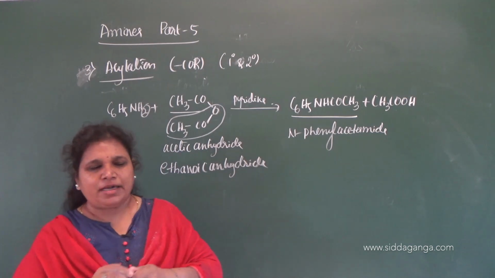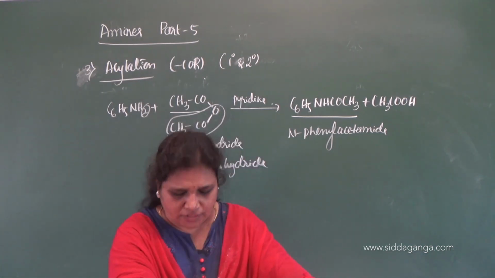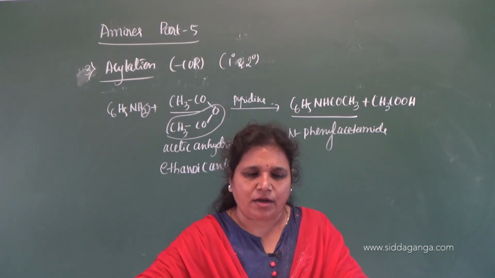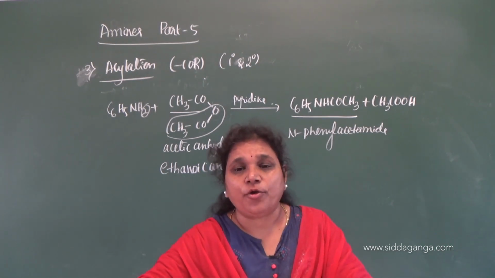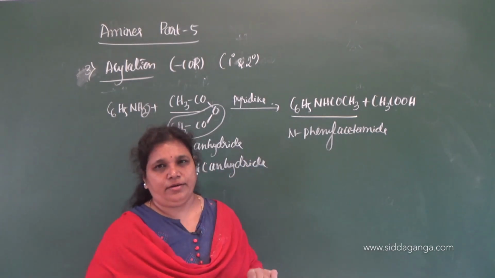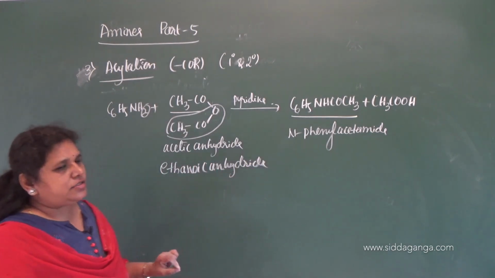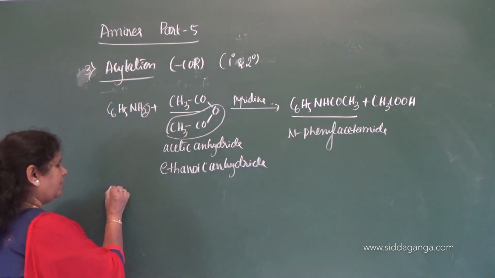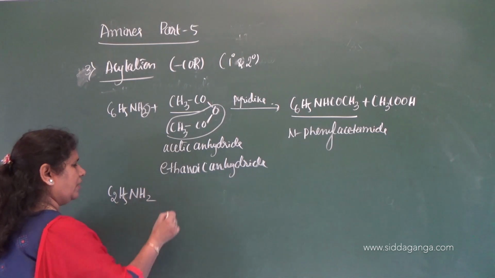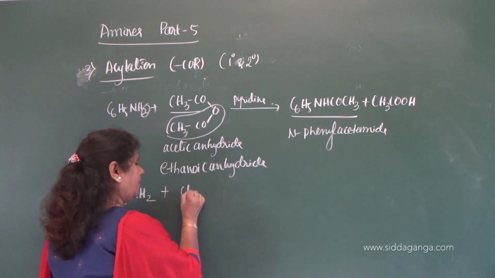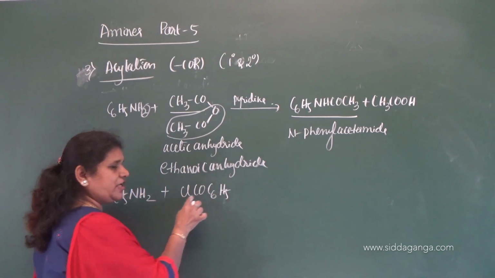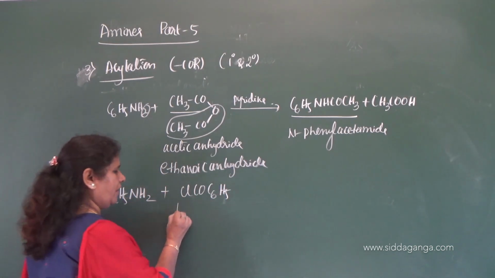So the amines not only react with aliphatic acid chloride, but they also react with aromatic acid chloride, say benzoyl chloride. Benzoyl chloride. So let me give an example. Ethyl amine reacts with benzoyl chloride, C6H5COCl. What is this called?